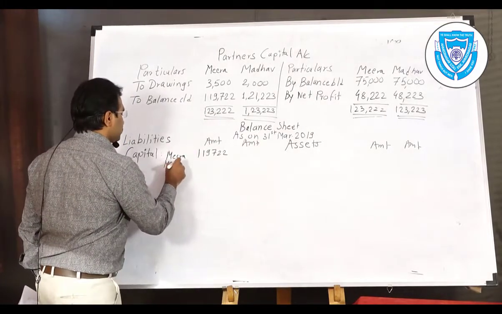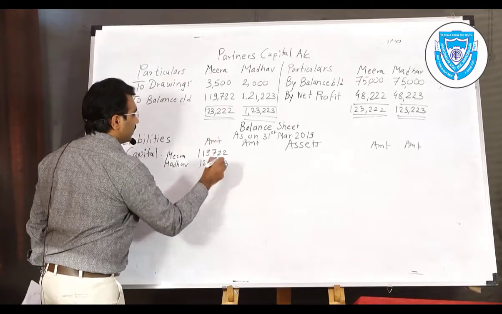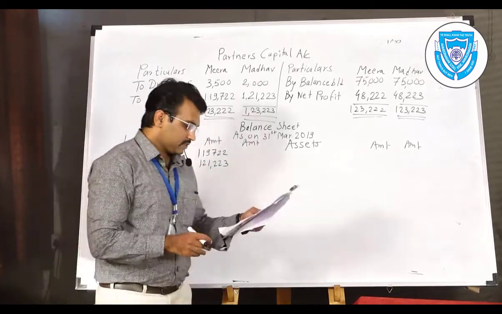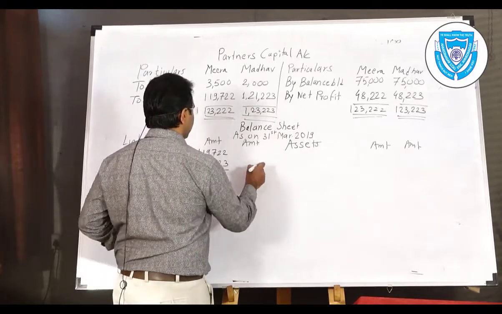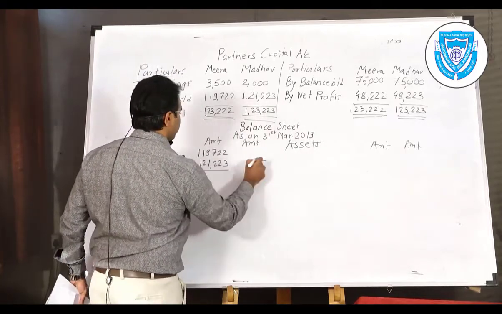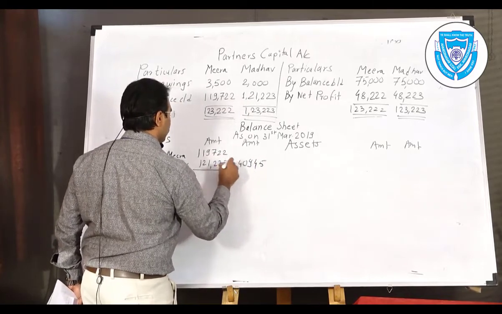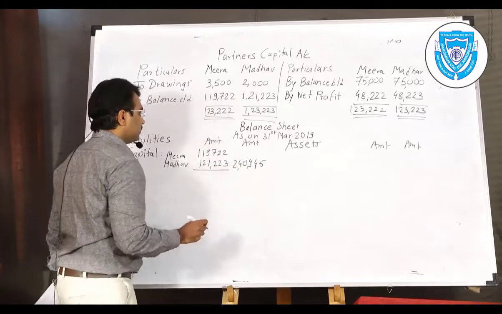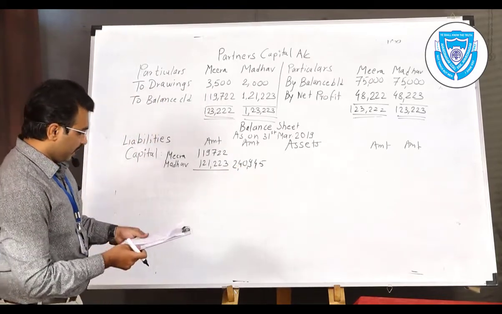Then Madhav's, as it is provided, 1,21,223. Next, the total of it you can find by adding: 4, 9, then carry 1, 4, 2, so 2,40,945.